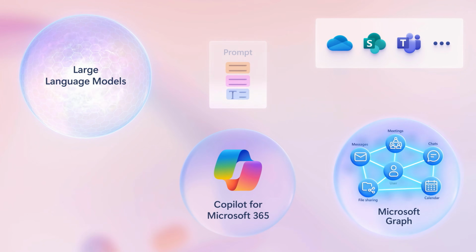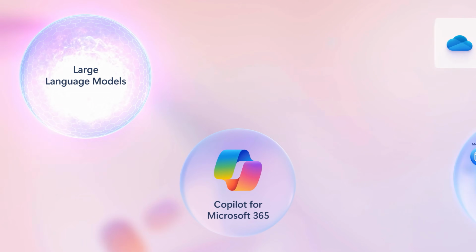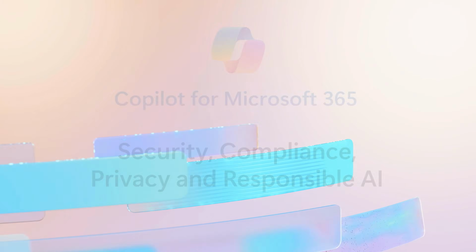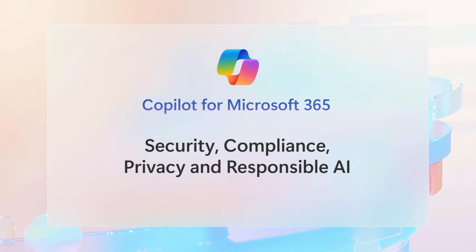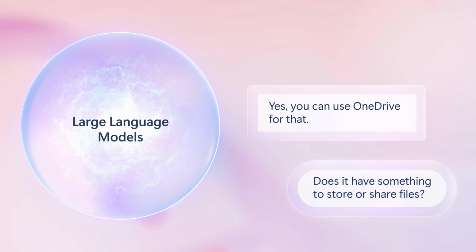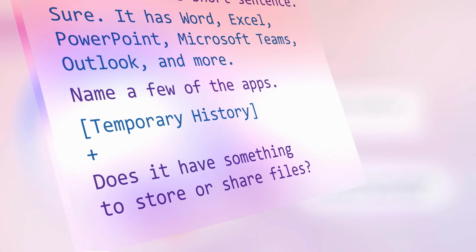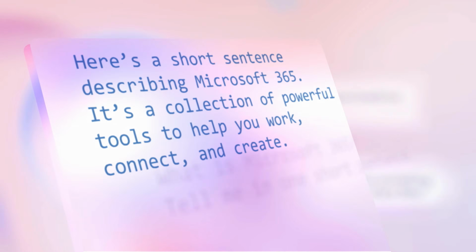Discovered information along with the original user prompt is then presented back to the large language model to generate an informed response, which is then returned back to the corresponding app. Importantly, Copilot for Microsoft 365 only uses information that you explicitly have access to, and it respects the security and compliance controls that you have in place with Microsoft 365. Information used while you work with Copilot for Microsoft 365 will never be used to train the large language model, and that also means that your chat history is not retained by the large language model.